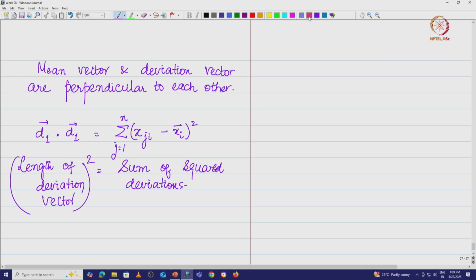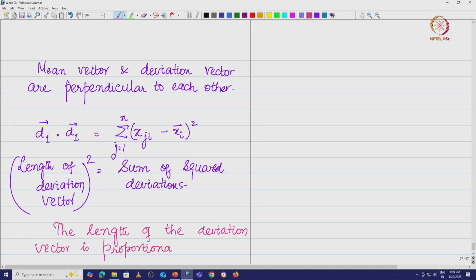What we are going to say is that the length of this deviation vector, the length of the deviation vector, is proportional to the standard deviation. To the standard deviation.